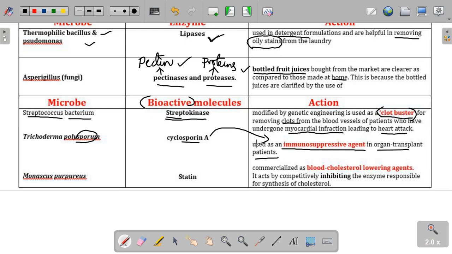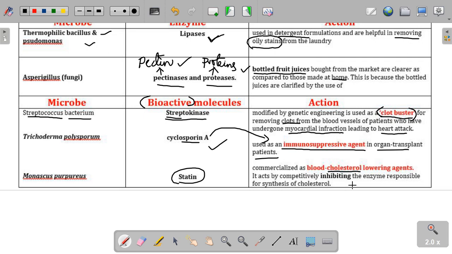Cyclosporin A is useful as such, secreted by a fungus called Trichoderma polysporum. The third one, the last one, Monascus purpureus, is a type of microbe which secretes a chemical called statin. What it actually does is reduce the cholesterol level in our body.